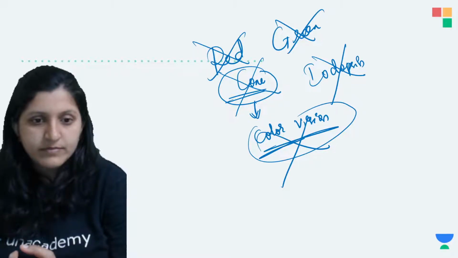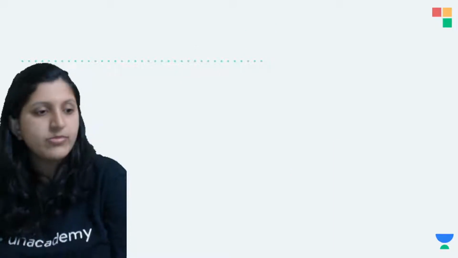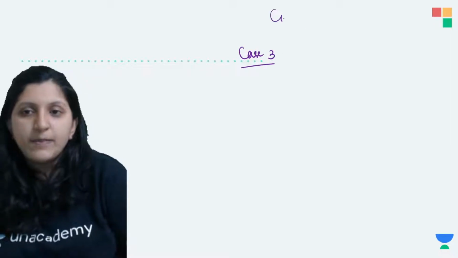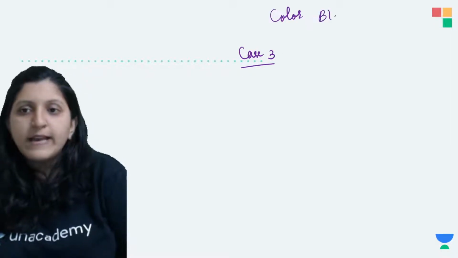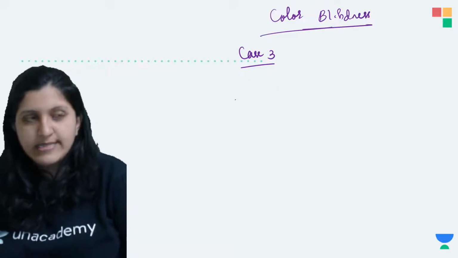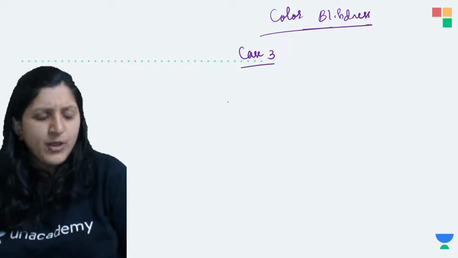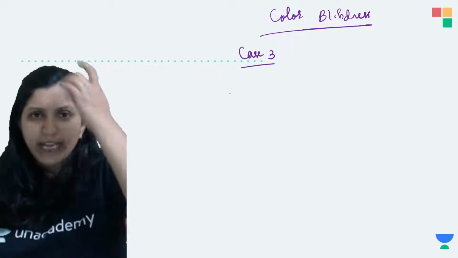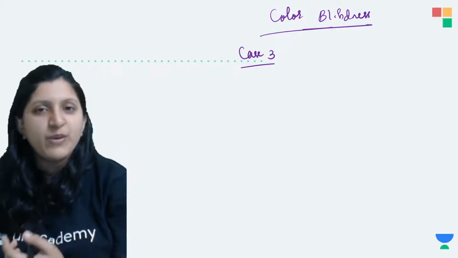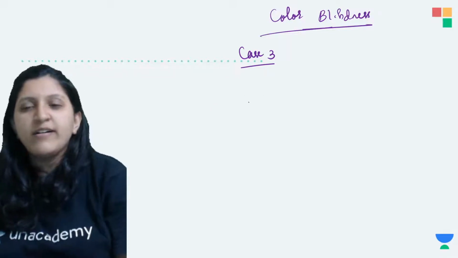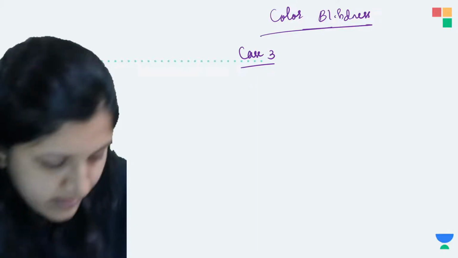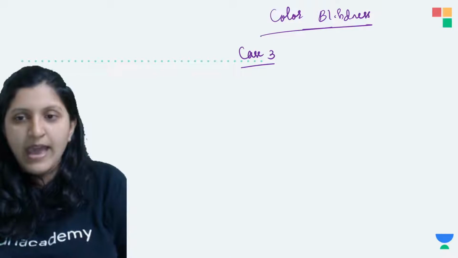Alright, so now case number 3, that is for color blindness. I'm explaining this for color blindness, not for hemophilia. So what is mentioned in case 3? Let's take an example. Any example that you would recommend? The normal female and colorblind man, or colorblind female and normal man, anything is fine. Okay, let's take a colorblind man and a normal female.